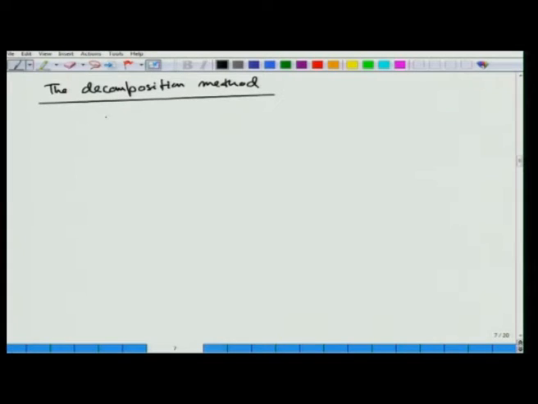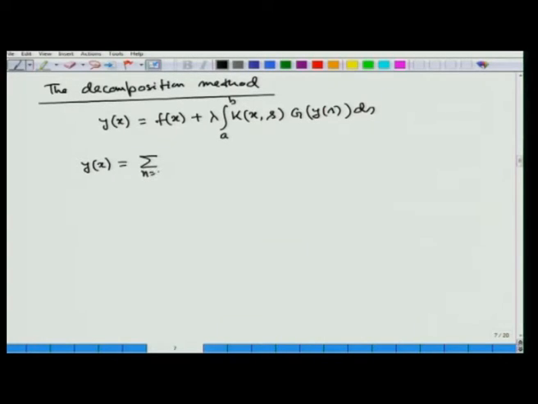To solve the nonlinear Fredholm integral equation given by y(x) = f(x) + lambda integral a to b k(x, s) g(y(s)) ds, first of all we can assume the form of y(x) as the sum over n running from 0 to infinity of y_n(x). The Adomian decomposition method says we have to assume a form for g(y(x)) also, where g(y(x)) is assumed to be the summation n running from 0 to infinity of B_n(x).